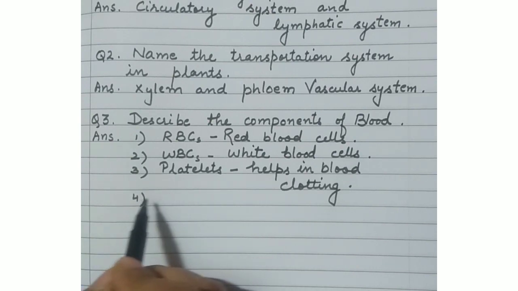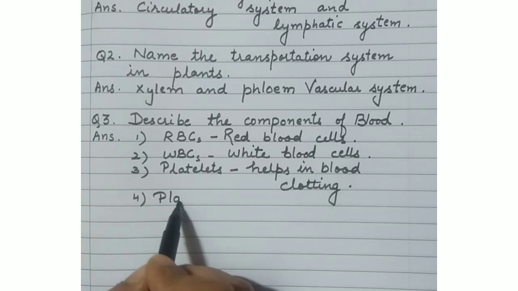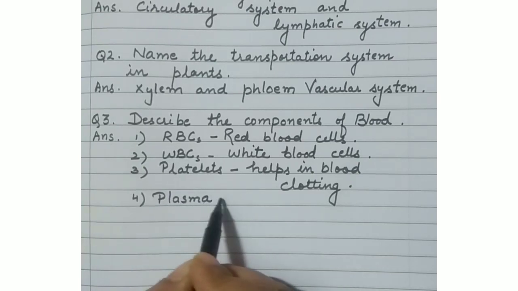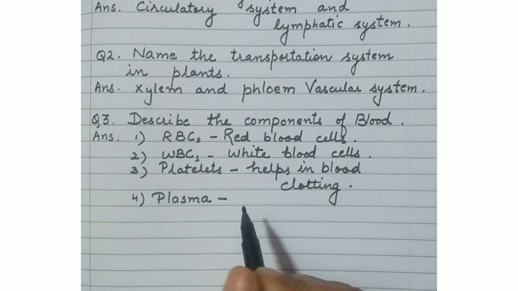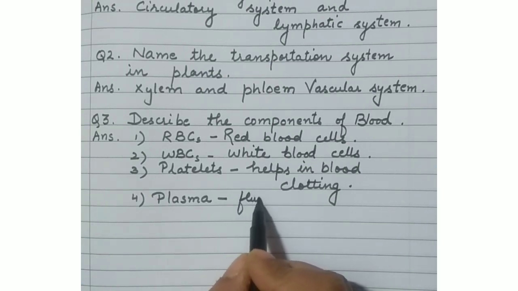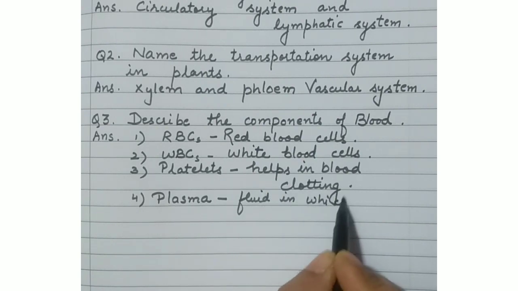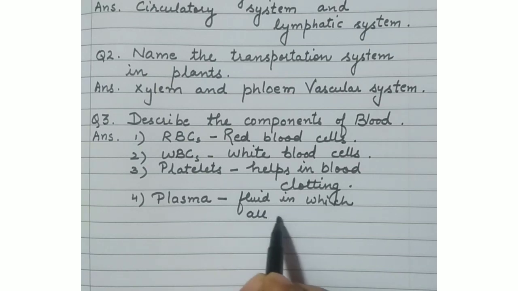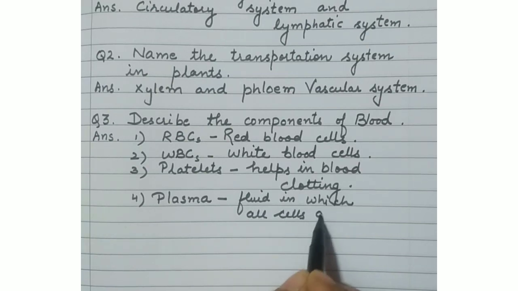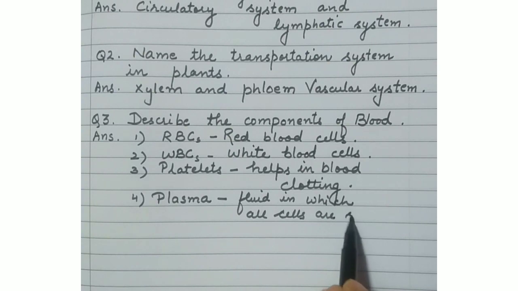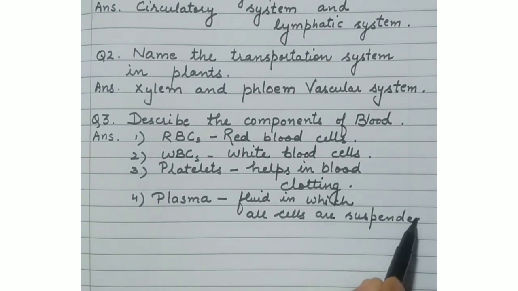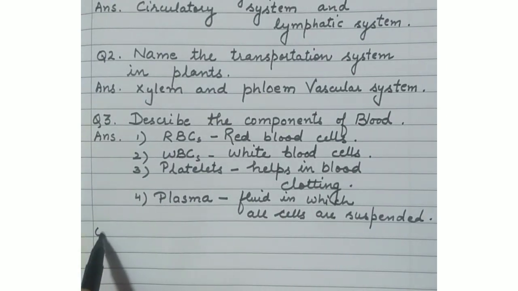Plasma is the liquid part of our blood. Liquid part means fluid. Okay. Which type of fluid is plasma? This is a fluid in which all the cells like RBCs, WBCs, and platelets are suspended. Okay, they float in the plasma, and salts, glucose, and nutrients are also carried by this fluid. Very important part of the blood. So these are the components of the blood: RBCs, WBCs, platelets, and plasma.